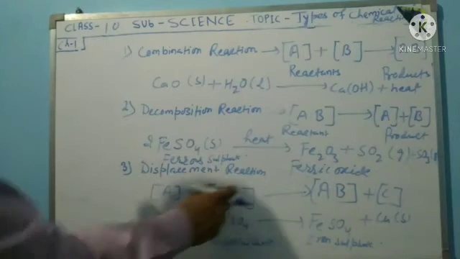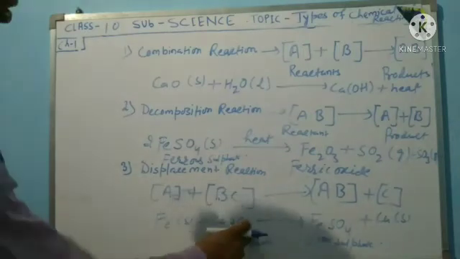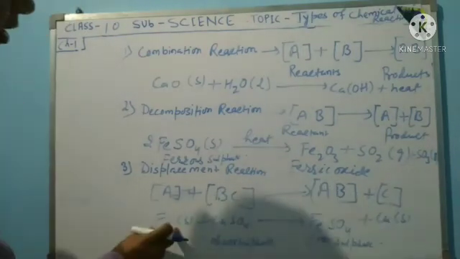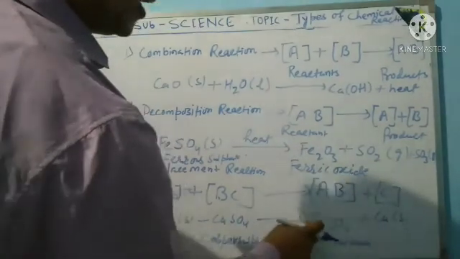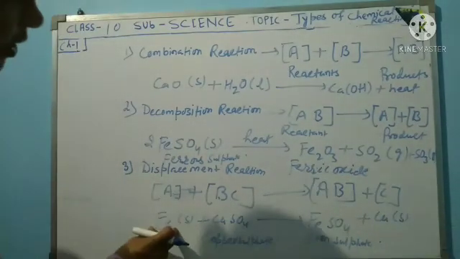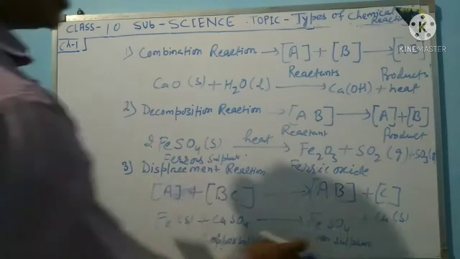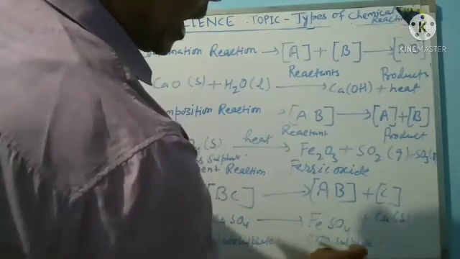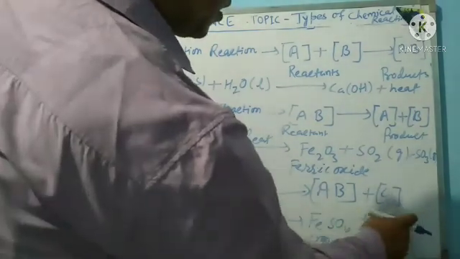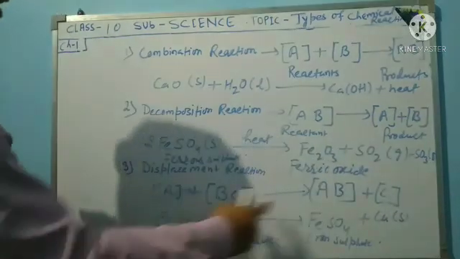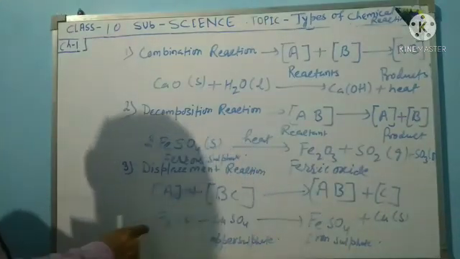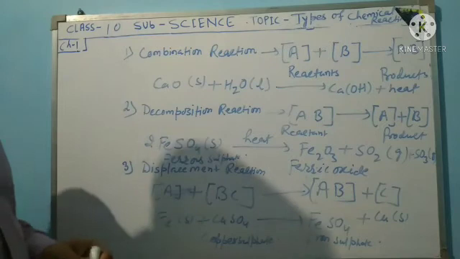In this reaction, SO4 is displaced from copper to iron, making iron sulfate plus copper. So one element's place is changed. That reaction is a displacement reaction.